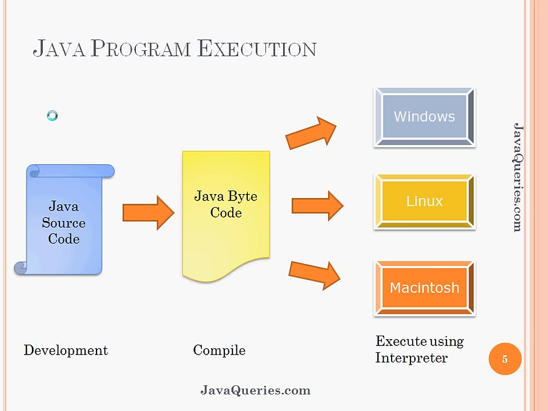So the .java files, when you compile, you get a .class file which contains bytecode. After compiling, like any other program, you can't execute this bytecode directly. You need interpreters to execute this bytecode. But you can take this Java bytecode, that's the .class file, to a Windows computer, or copy it to a Linux or a Macintosh computer, and you can execute it using the interpreters without any changes to your source code or without recompiling the program. And later you can see the output.